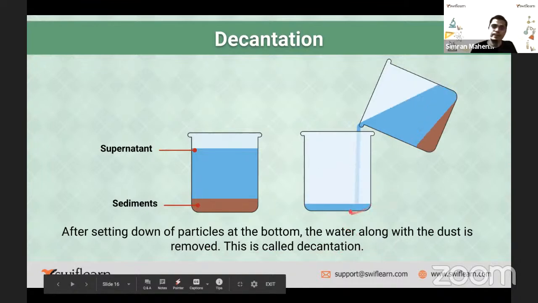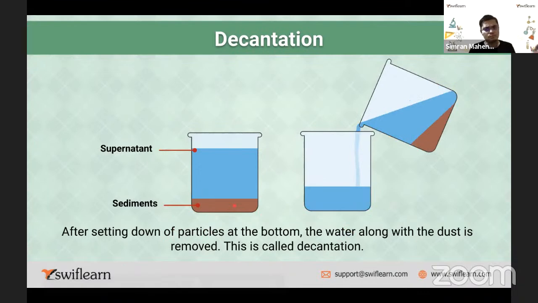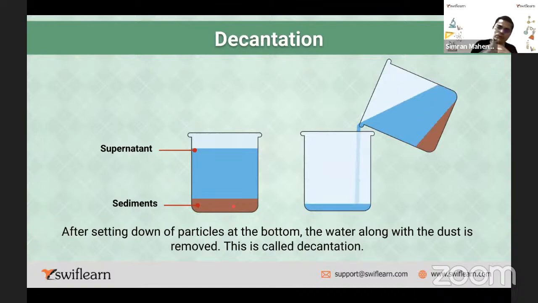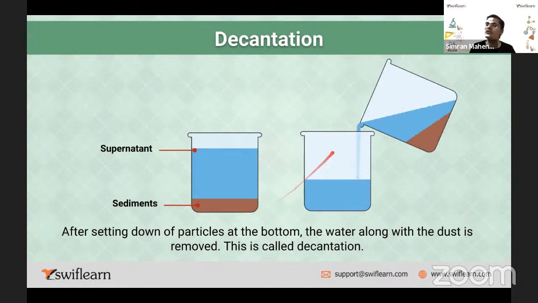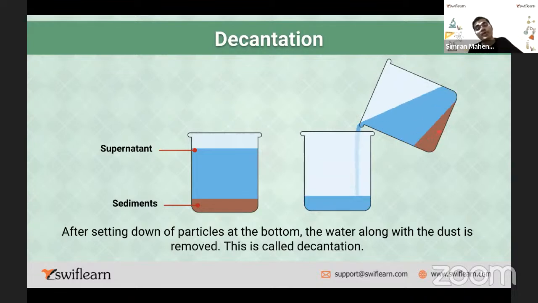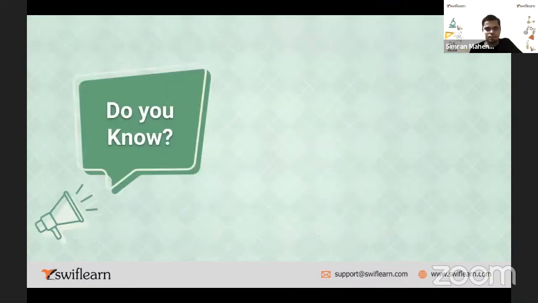Very good, right? So what do we do? Whatever impurities are there settle down, right? And then you tilt the vessel, and the pure water on the top will come out, and whatever is left off in the second vessel, as you can see, are your impurities, which are of chocolate color, right? Very good. So this is called decantation, right?